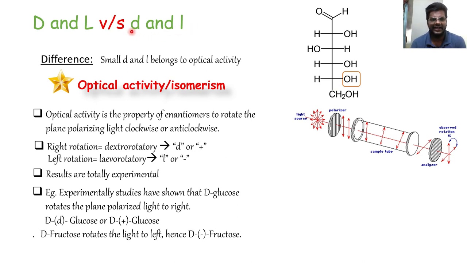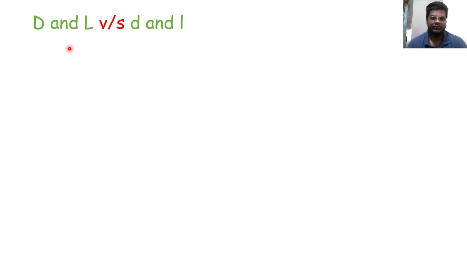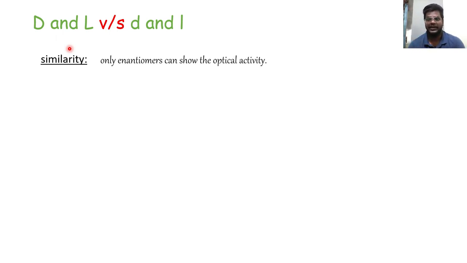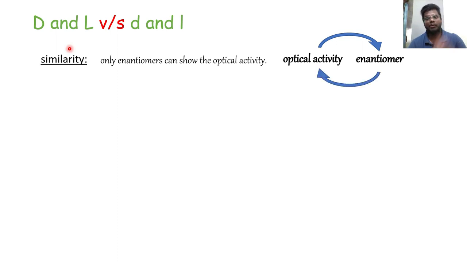Because this optical activity is independent of the D and L configurations. The only requirement is that it should be an enantiomer, because only enantiomers have this property of showing optical activity. Let's now discuss the similarity between them. Similarity, as I said, is that only and only enantiomers can show optical activity. That is, if any compound is showing optical activity, it has to be an enantiomer, and if any compound is an enantiomer, it has to show optical activity.